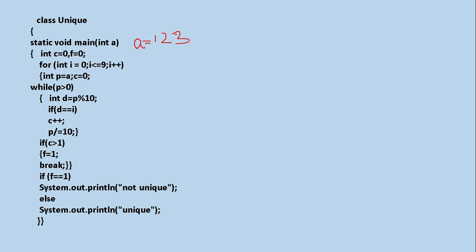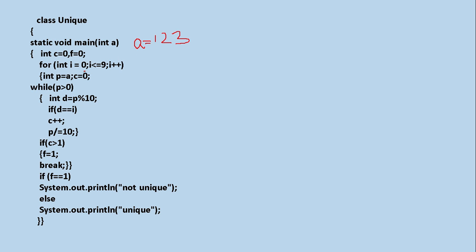If I count 2, then I will get only 1. If I count 3, then also I will get 1. Suppose there is one more 3, then when I check the number of 3s available in this number, I will get 2. So I am going to count the frequency of the digits first.